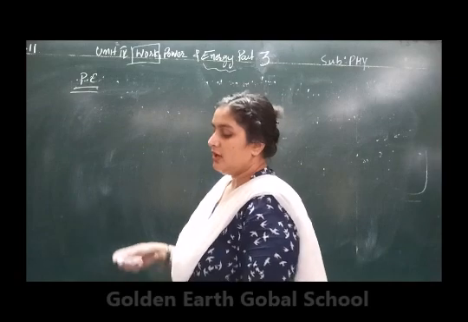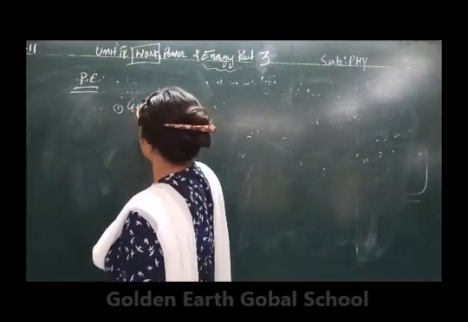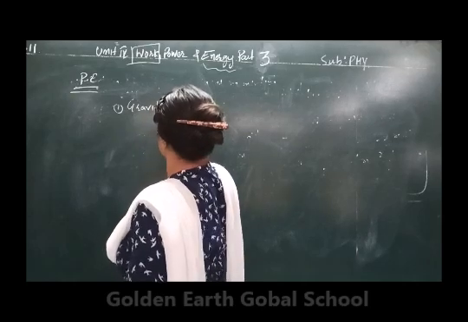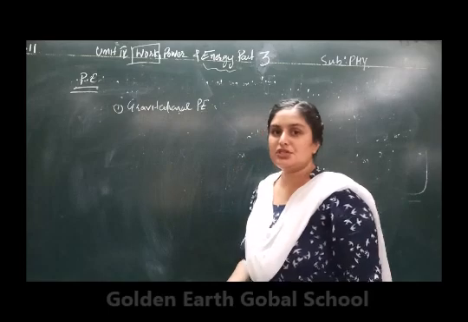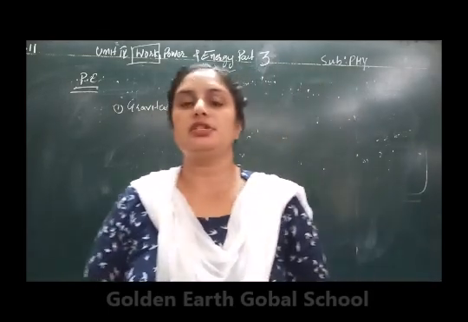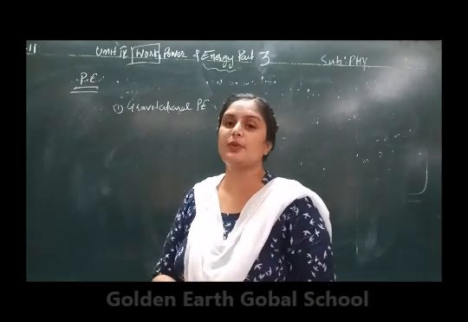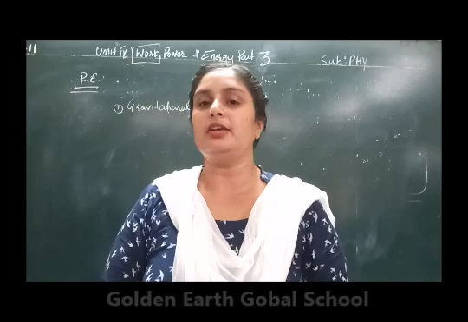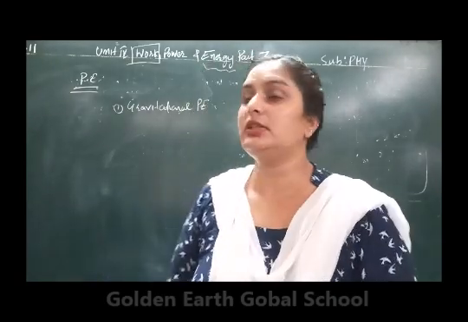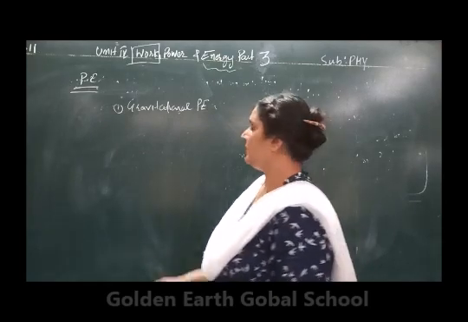Now next, the potential energy is of two types. One is the gravitational potential energy. Gravitational potential energy is the energy that is stored in an object due to its position with respect to the earth, or when an object is placed at a particular height from the surface of the earth, then its energy is called the gravitational potential energy.